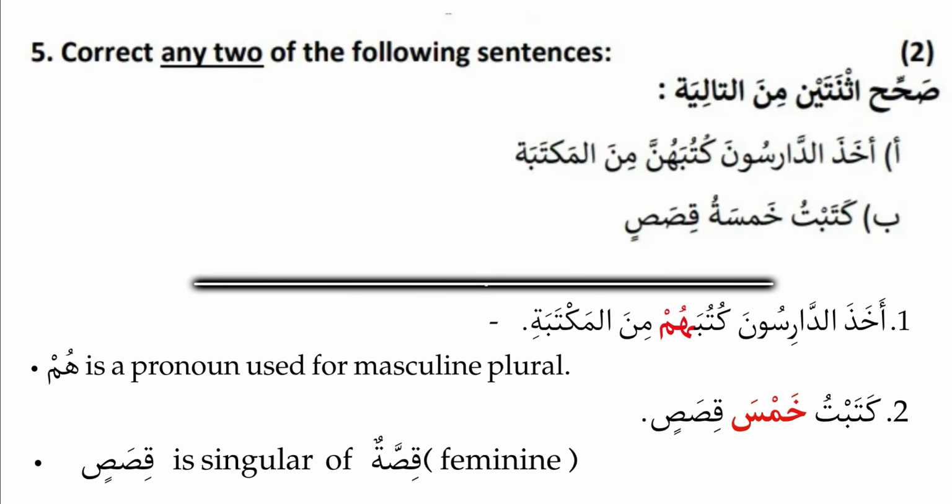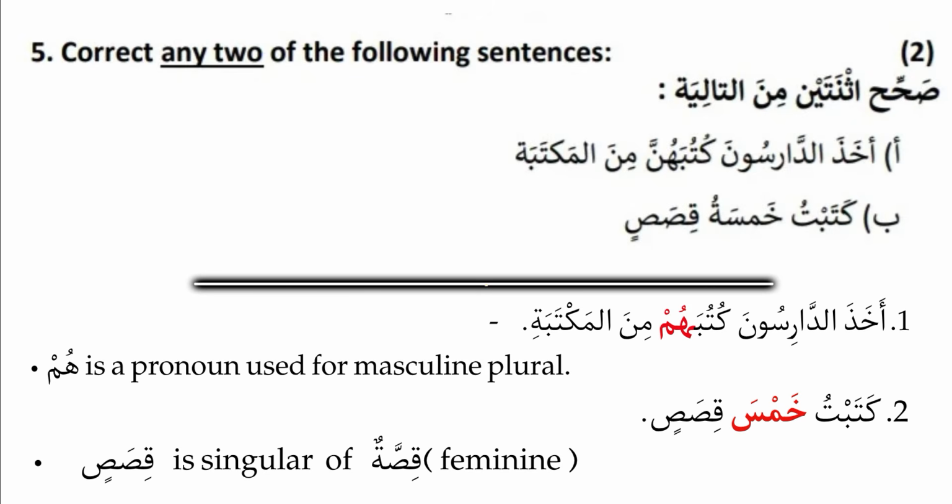And next sentence is katabtu khamsatu qisasin. After katabtu, after qara'tu, katabtu, ra'aytu, these kinds of verb formation, what will come? Always maf'ul will come.